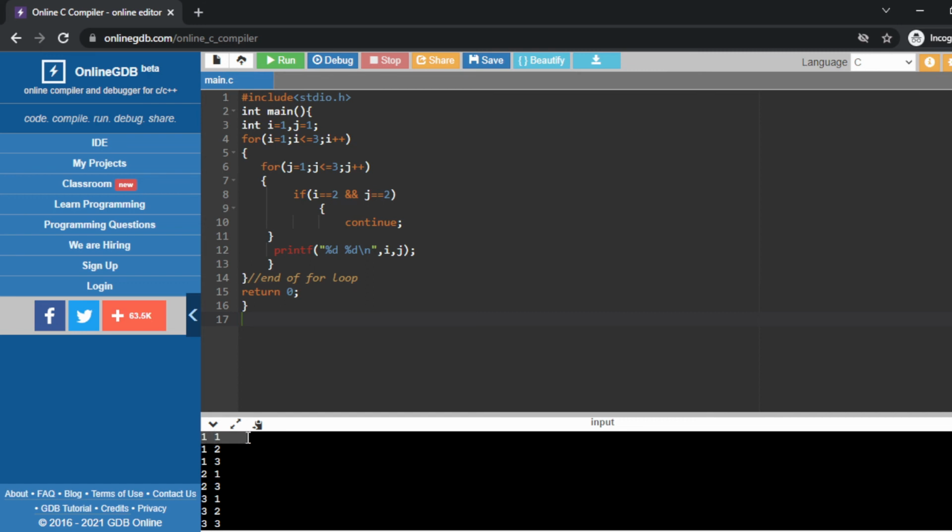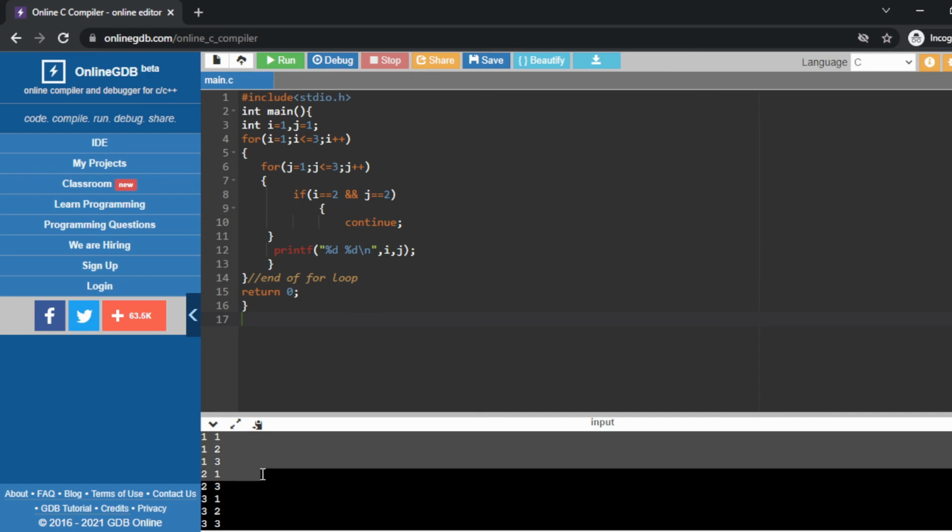At the first time, when I equals 1 and j equals 1, no problem, 1 2 no problem, 1 3 no problem, 2 1 no problem. But when the value of I equals 2 and j is also 2, then this continue statement will work. So 2 2 is not printed, but after that 2 3 is there.